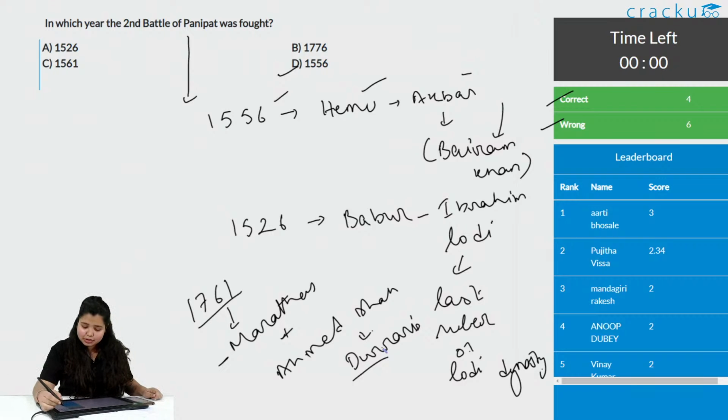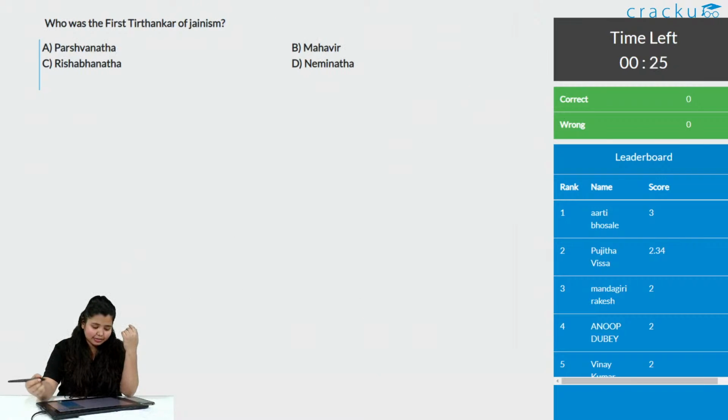Okay, let's go to the next question. Remember all the linkages. If the question asked was about the second battle of Panipat, then you never know, the question in the upcoming exam can be from the first battle and even the third battle of Panipat. So, two things that are important about the battles are, one, when did it happen, the other, between whom. Okay, the next question. Yes, Debajyoti, it's Ahmad Shah Abdali.